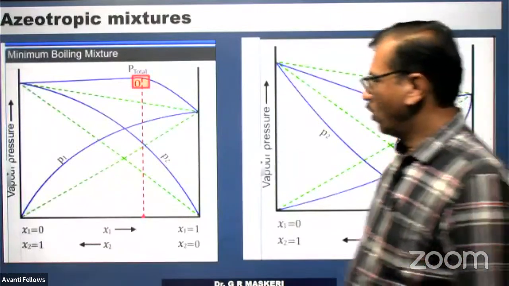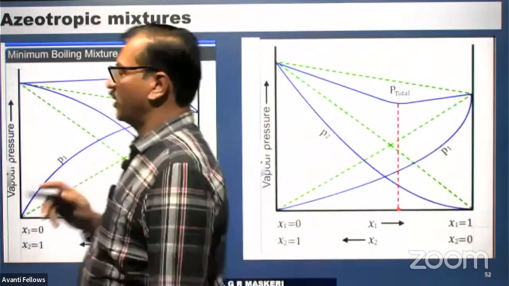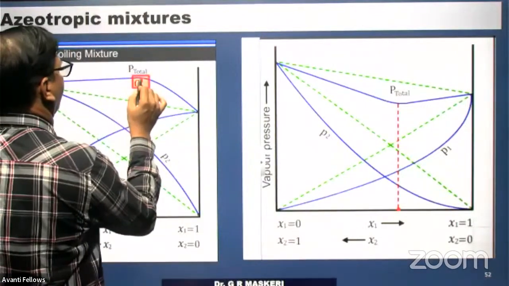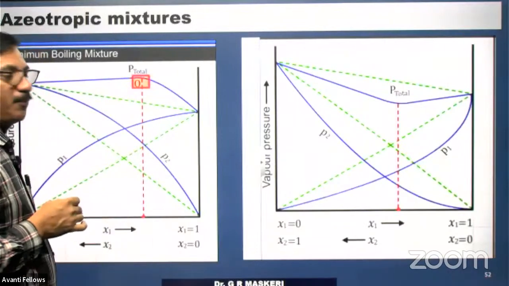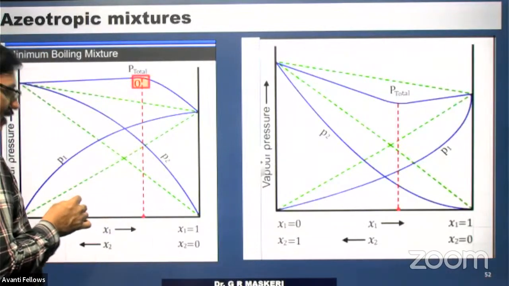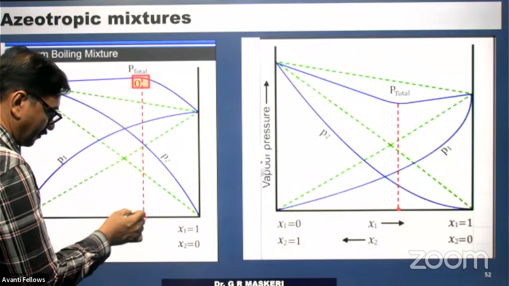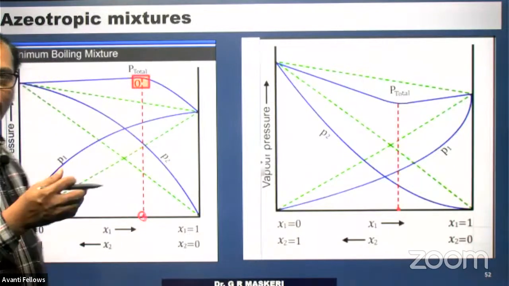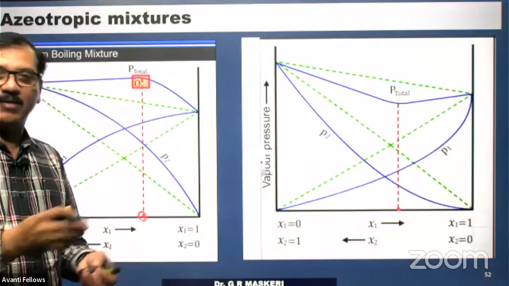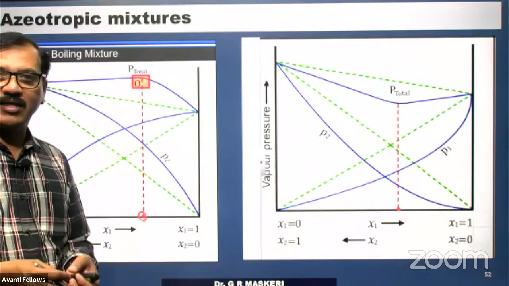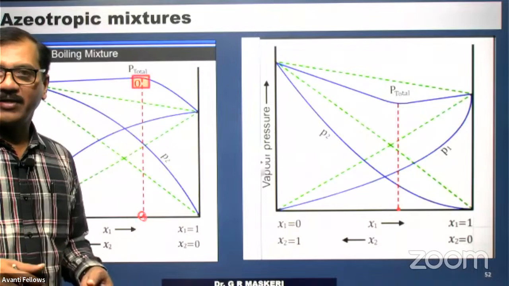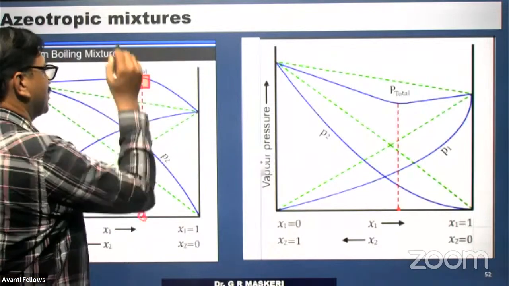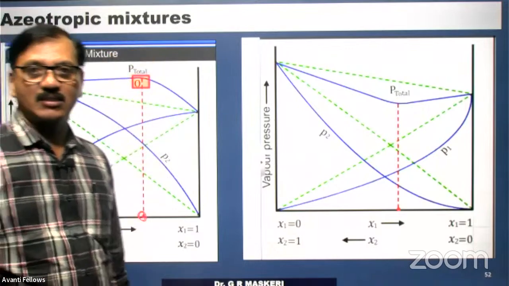Now, for those having positive deviation, there will be a peak point. For a particular composition of A and B, maybe in a 2:3 ratio or 1:5 ratio, whatever it may be, at that particular composition the vapor pressure is maximum.